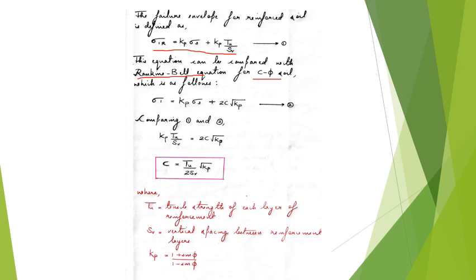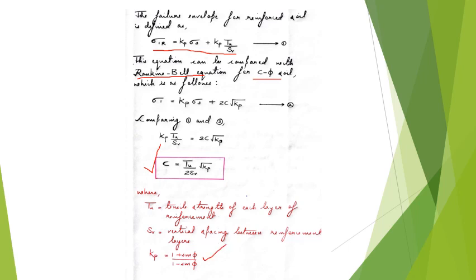Okay, so from this you will get the equation for apparent cohesion or pseudo cohesion C. C will be equal to Tu by 2Sv into root of Kp. So where Tu is the tensile strength of each layer of reinforcement, Sv is the vertical spacing between the reinforcements, and Kp is the coefficient of passive earth pressure. So that can be determined once the phi value is known. So if phi value is known, you can determine Kp as 1 plus sin phi by 1 minus sin phi.